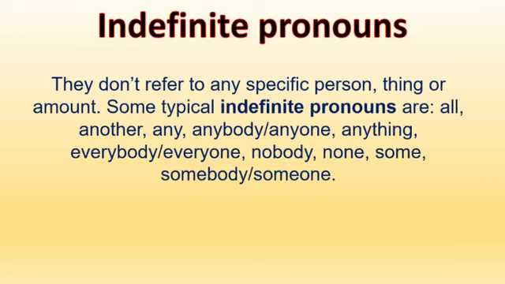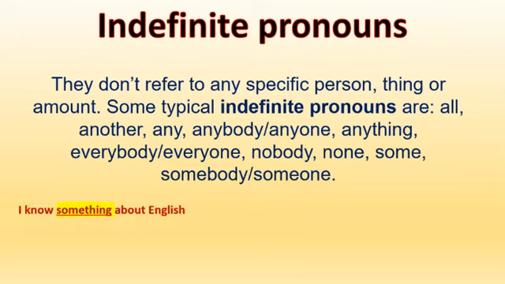Today I'm going to explain to you the indefinite pronouns. They don't refer to a specific person, thing or amount. Some typical indefinite pronouns are all, another, any, anybody, anyone, anything, everybody, everyone, nobody, no one, some, somebody, or someone. Okay? We use them, as the name says, to express something or people or amounts that you don't know exactly how they are. You are not being specific, okay?